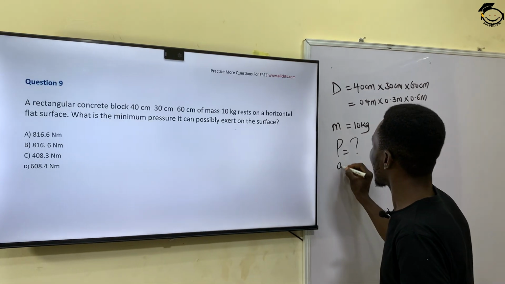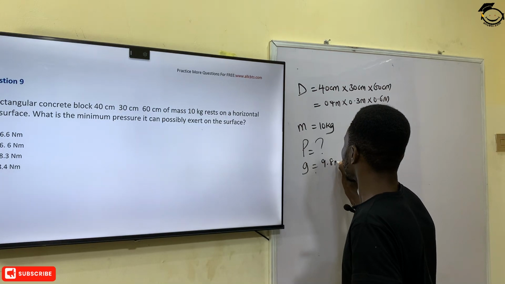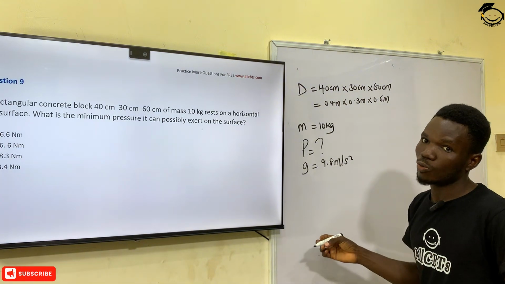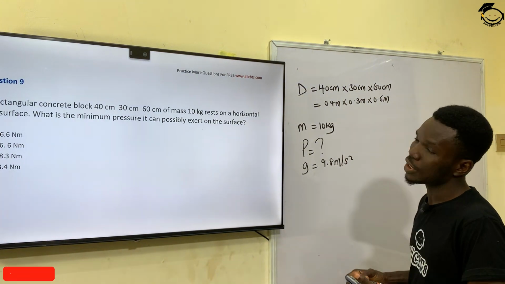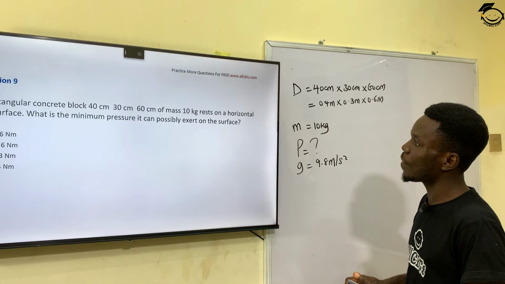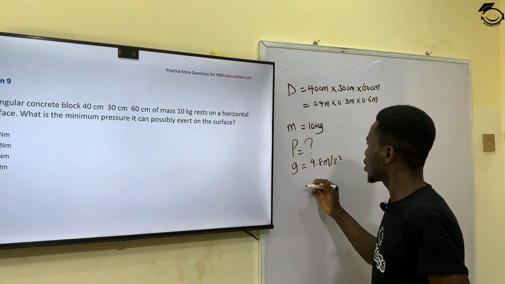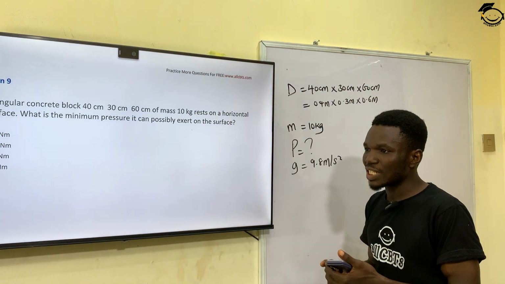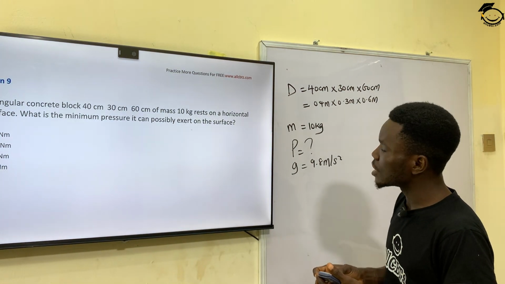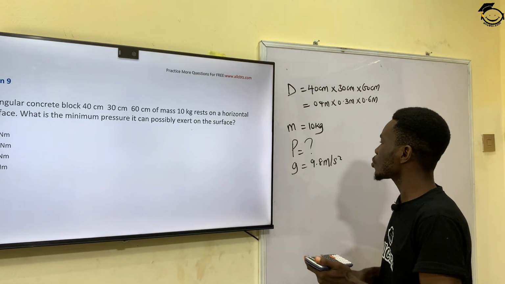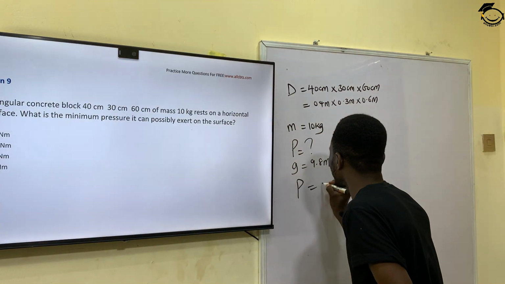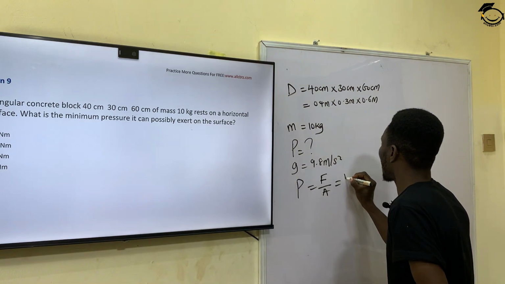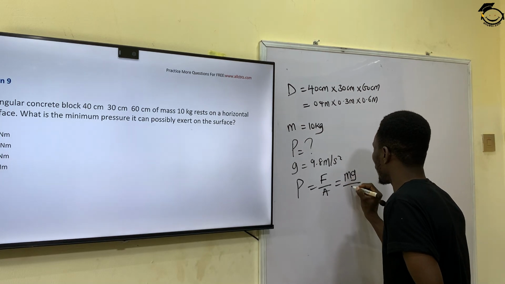We know that our g is supposed to be 9.8 meter per second square. Why are we using 9.8? Because it was not given in the question. So whenever it is not given, you use 9.8, but if it is given, use the given value. Now, whenever the area of a surface is maximum, the pressure is minimum, because pressure is equal to force over area, which is the same thing as mass times acceleration due to gravity over area.